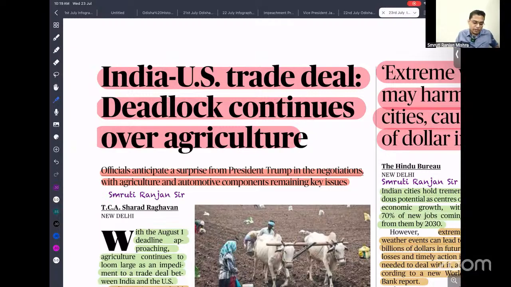Because if you produce, let's say rice, our farmer produces it at around 30 rupees. But USA farmers, being rich farmers getting huge subsidies, can produce at 20 rupees. So they can sell in India, and our farmers suffer because of that. And the second one is about the automobile sector.